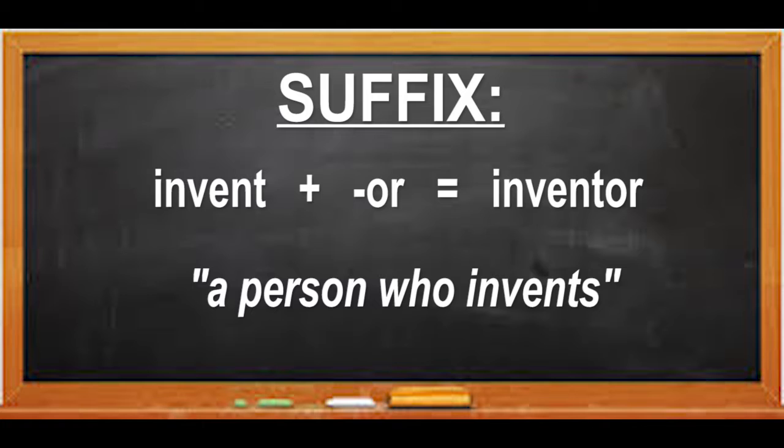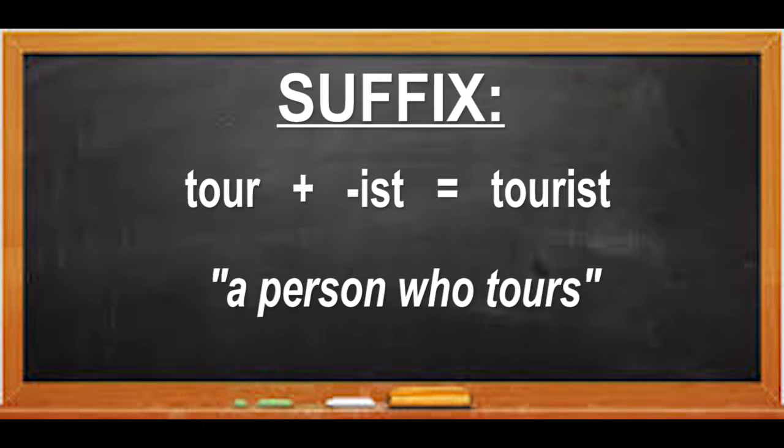Invent plus or equals inventor, a person who invents. Tour plus ist equals tourist, a person who tours.